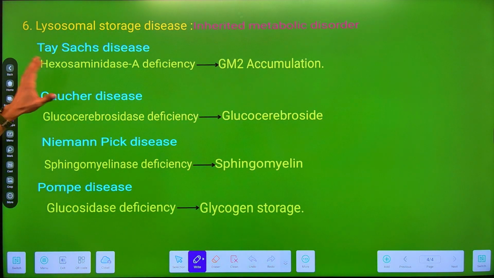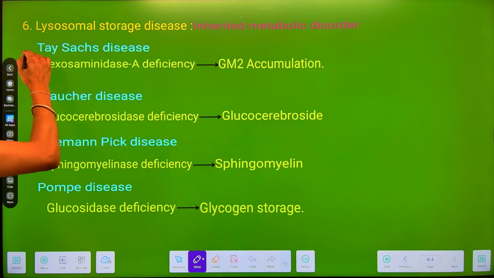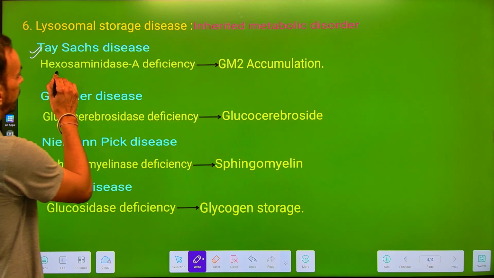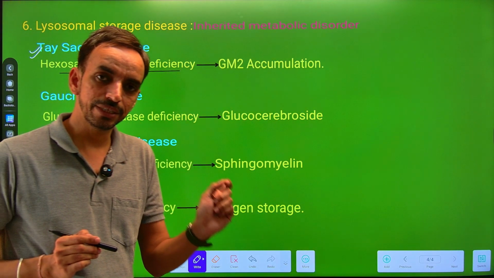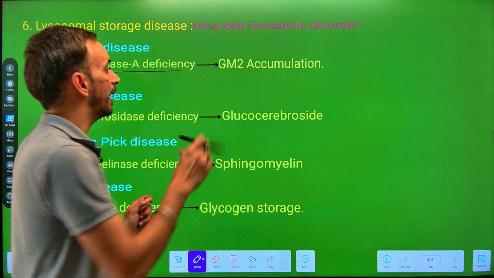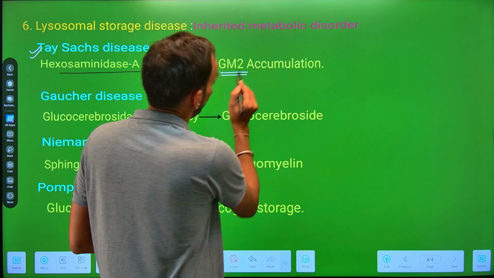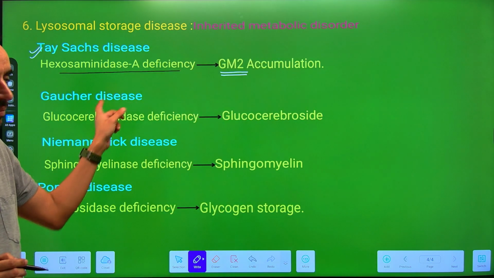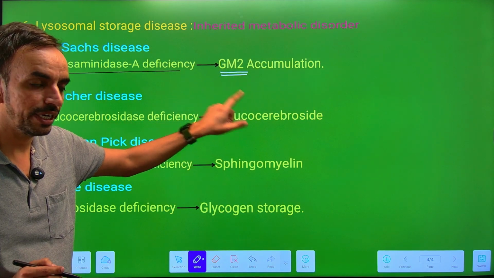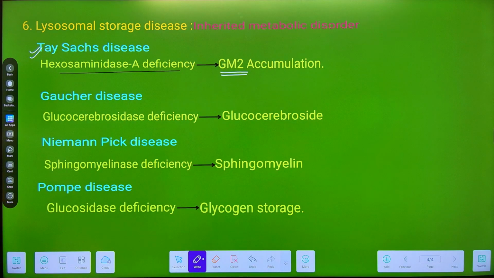So if we talk about the first disease, which is known as Tay-Sachs syndrome, there is a deficiency of lysosomal enzyme which is known as hexosaminidase A, and due to the deficiency of this particular enzyme, there is an accumulation of GM2 gangliosides. And the disease is known as Tay-Sachs syndrome.